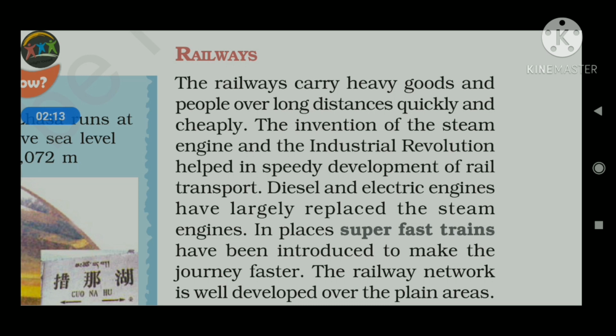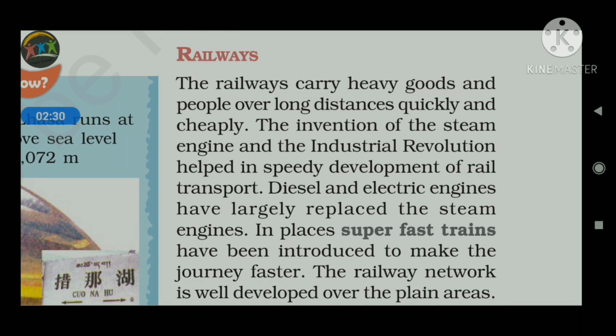It can carry a bulk amount of goods, a huge amount of goods at a time, and passengers also. So it is cheap. As this kind of transportation system can carry a huge amount of passengers and goods at a time, that is why it is cheaper.